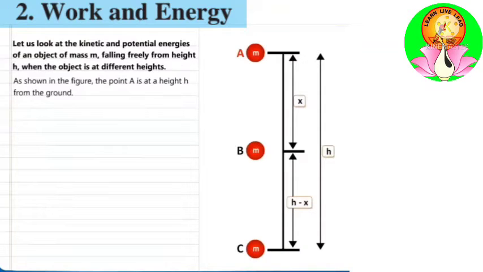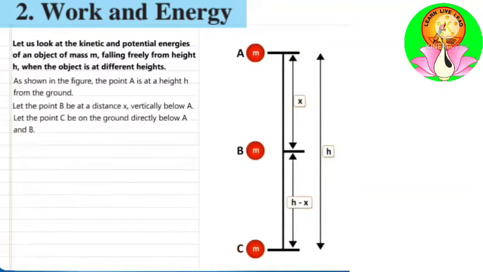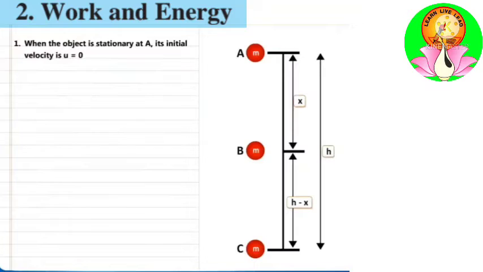As shown in this figure, the point A is at the height of h from the ground. The point B is at the distance x vertically below A. And point C is on the ground directly below A and B. Let us calculate the energies of the object at A, B and C.